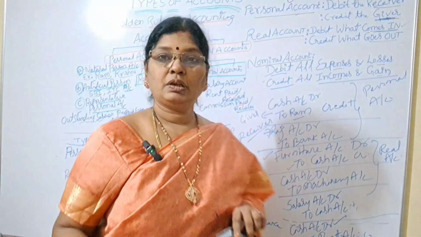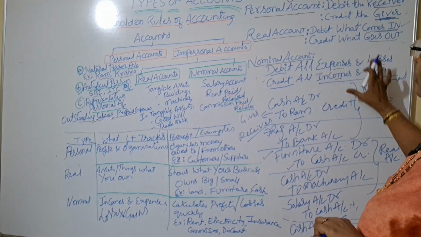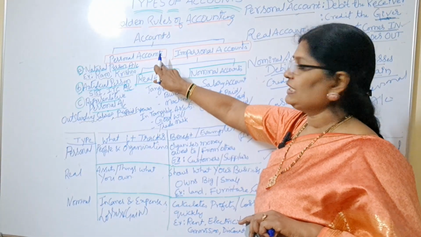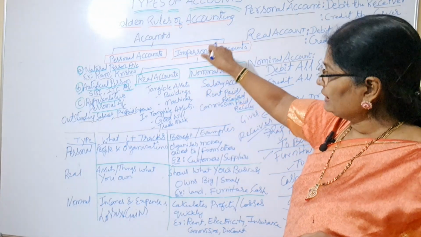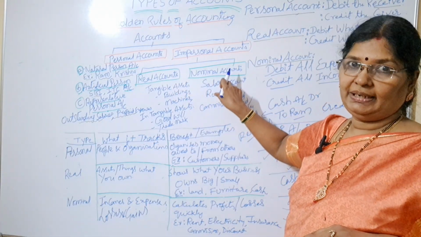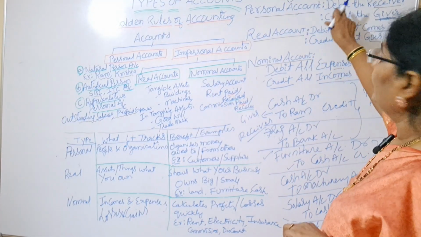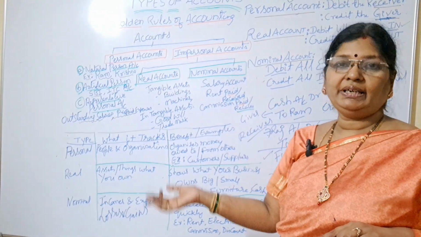Like this, you have to understand that there are three types of accounts. First one is personal account, second one is impersonal account. Impersonal account is again divided into real account and nominal account. What are the rules? For personal account, debit the receiver, credit the giver.